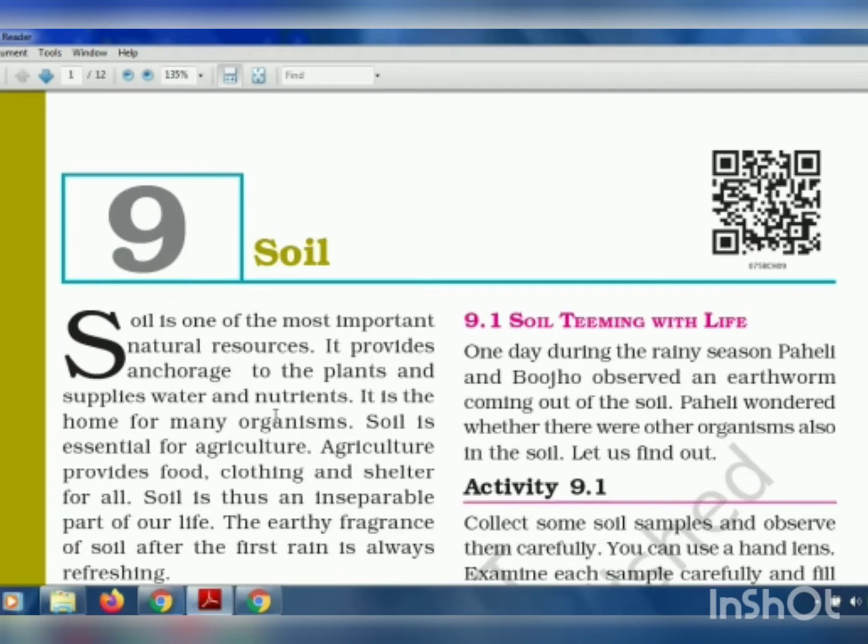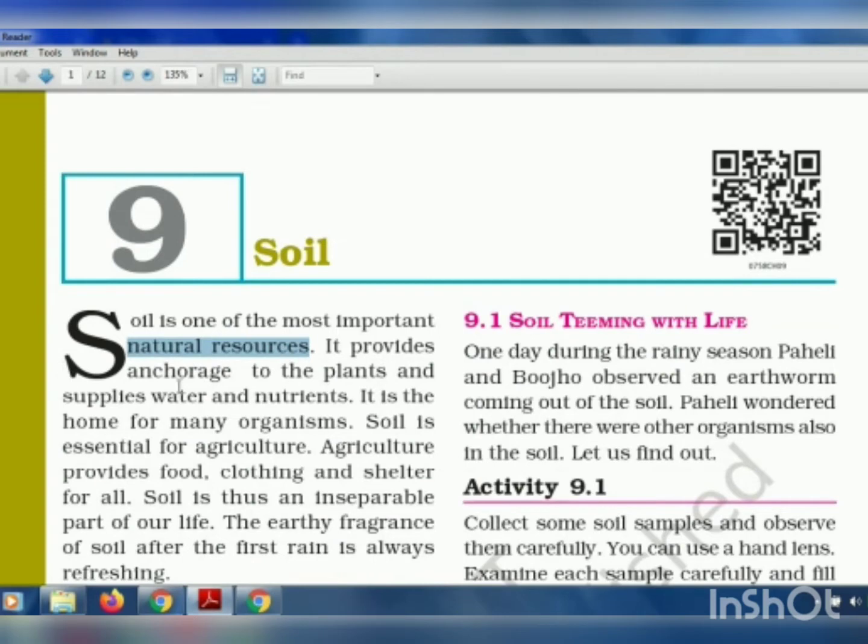The animals which eat plants will not get their food. So the animals which eat plants will die, then the animals which eat other animals will not get food. Because of this, there will be no living organism on the earth's surface. So that is why it is said that soil is the most important natural resource. It's not made by any human beings, it occurs naturally on the earth's surface.